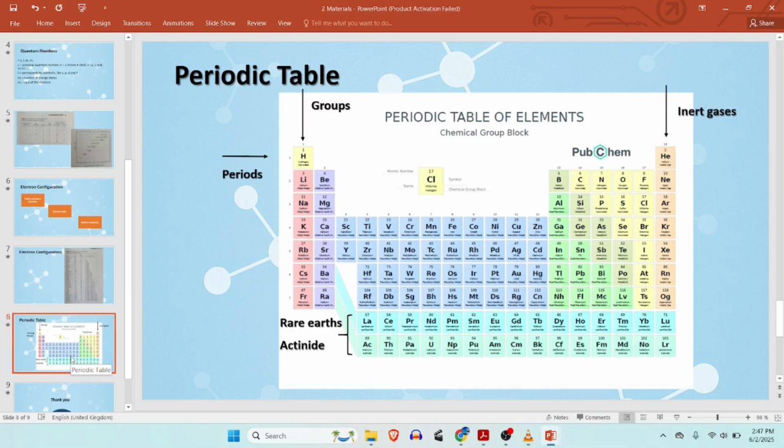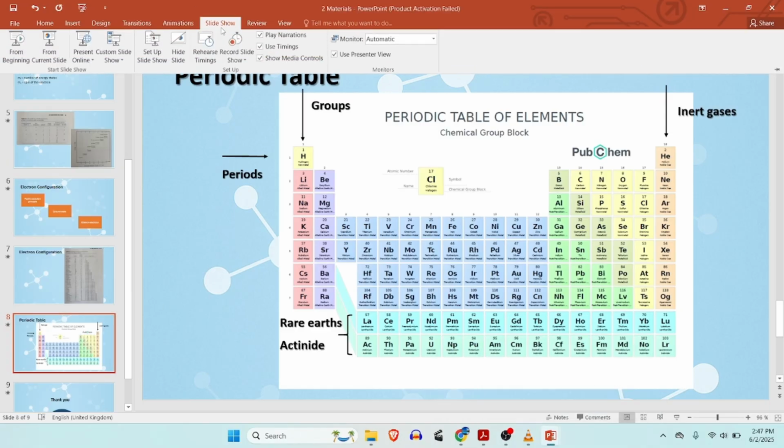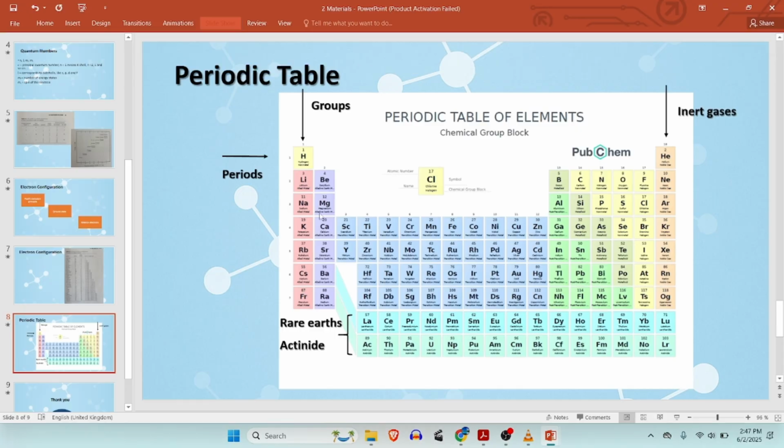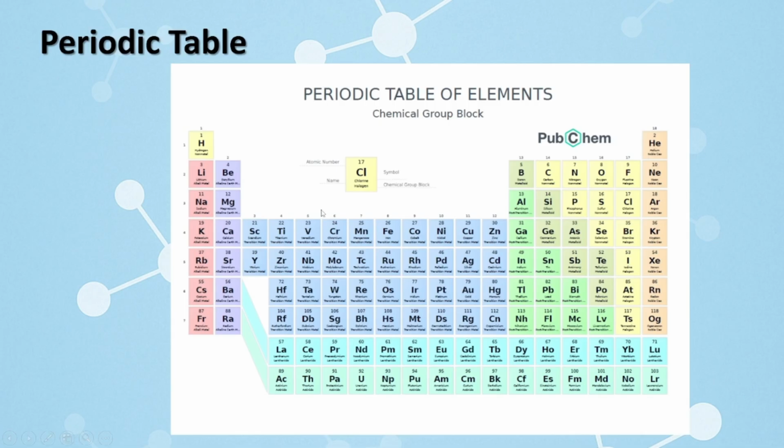Another interesting thing is called the periodic table, and it first came into existence by a Russian scientist Dmitry Mendeleev. He tried to arrange the elements according to their properties. So in this periodic table, we have 18 groups and 7 periods. And also the modern periodic table is managed by the International Union of Pure and Applied Chemistry, as you can see here. How beautiful it is.